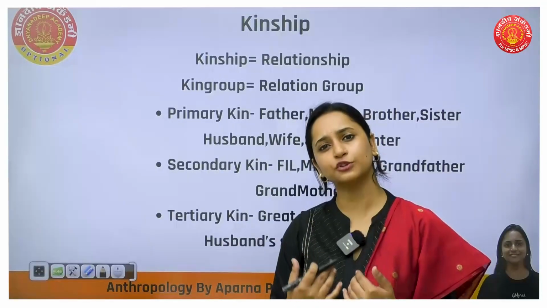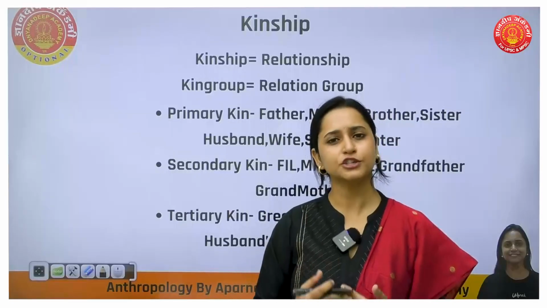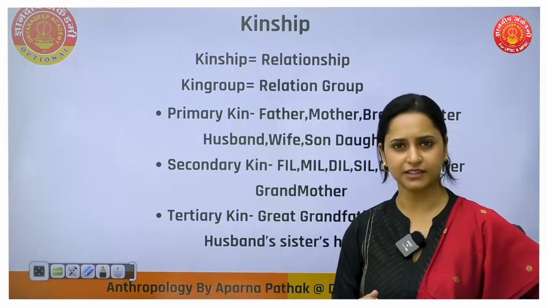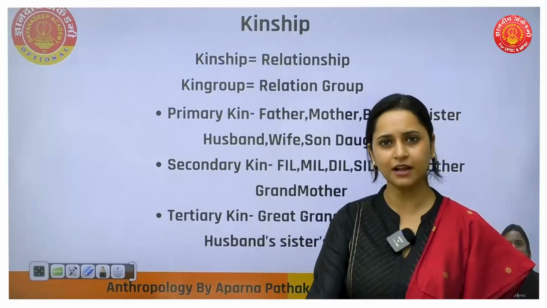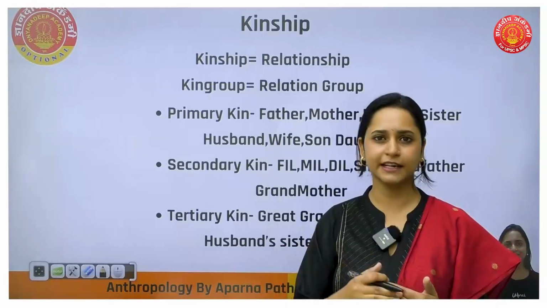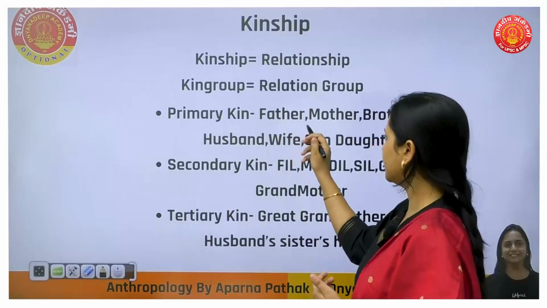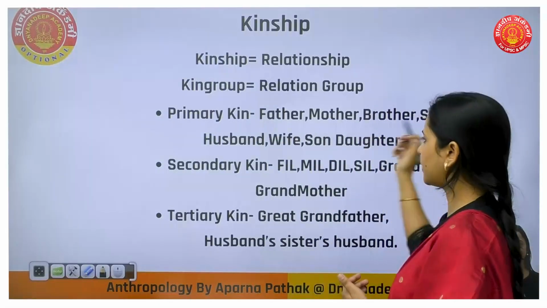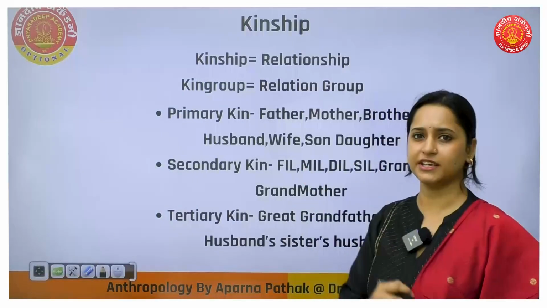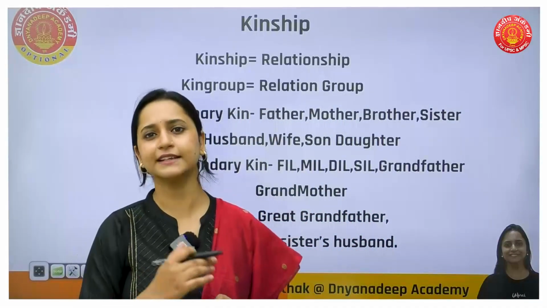Primary kins means those who are directly related to you. They are your primary kin. So who are directly related to you? Your mother, your father, your brother or sister, or your husband, wife. They come under the primary kin category. So father, mother, brother, sister, husband, wife, son, daughter, they come under primary kin. Primary kins are closely and directly related to you.